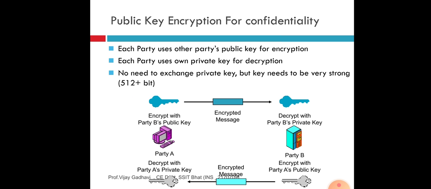Here we see in the figure also: encrypt with party B's public key, then the encrypted message is decrypted with the private key. Party A needs to decrypt with party A's private key. Then party B does encryption with party A's public key.